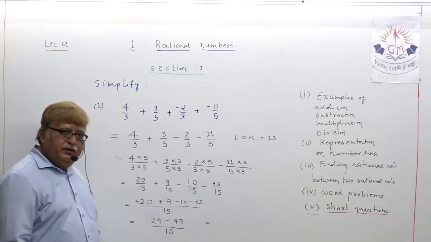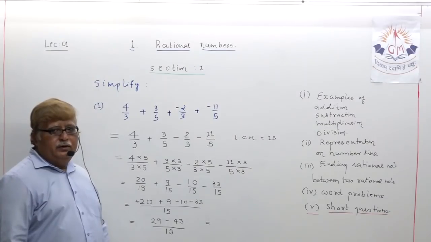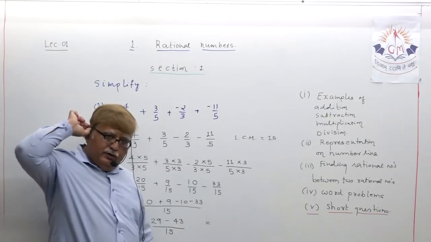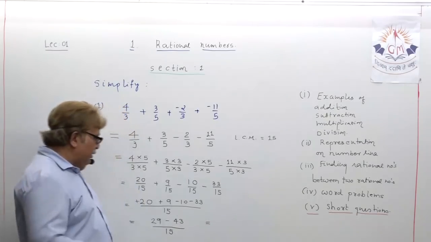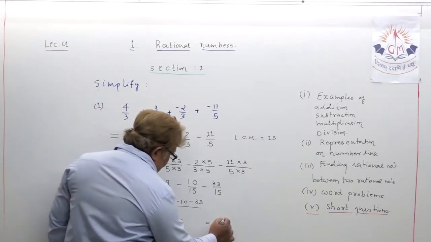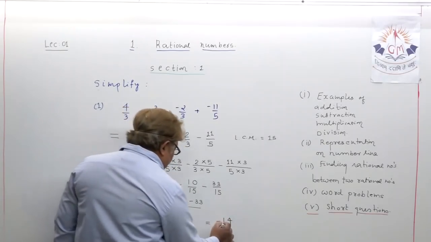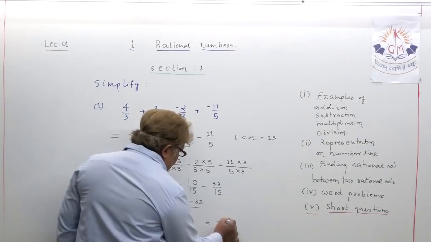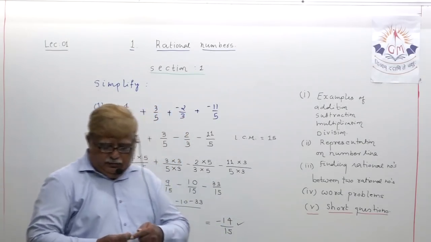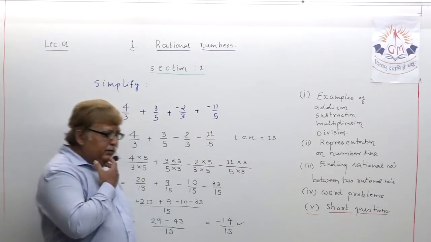Plus, minus, minus. So 43 minus 29. Can you guess? Orally you can say 29 plus 1, that is 30, then 40. Okay, that is, 14 is the answer. But now take the sign of the greater number, as you all know. So minus 14 upon 15, no cancellation is possible. So this is the answer. You understood this? Is it clear in your mind? No doubt?